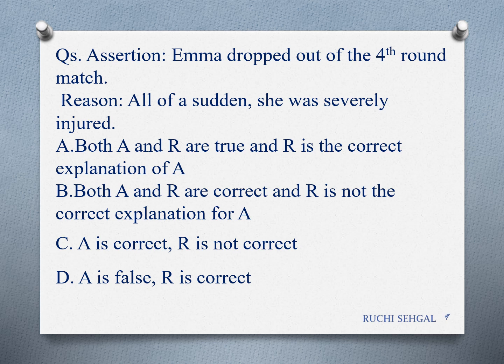Is it correct? If it says yes, it is correct, then you can say that yes, both A and R are true and R is the correct explanation of A. So you have to read the passage. So this is again reference to context. You have to understand what the passage is saying.